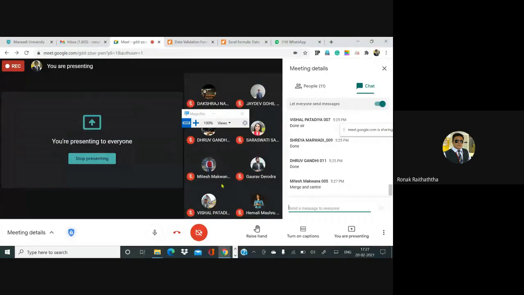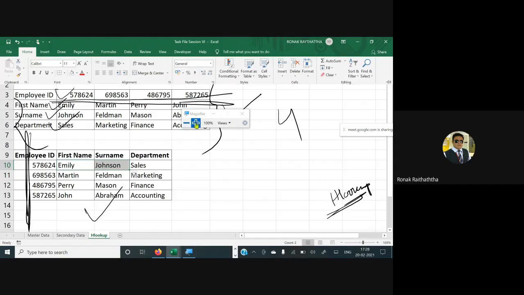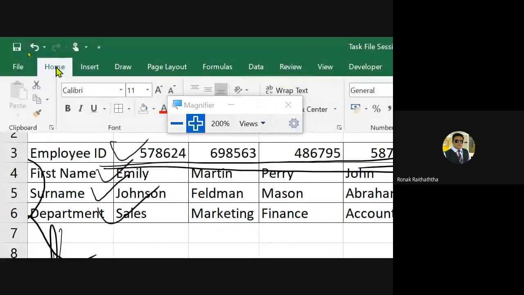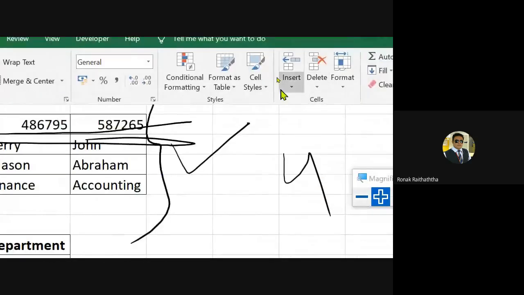Okay, merge and center is one option which is given by Mr. Mitesh. Good try, but merge and center is not the option which we can use here, because in merge the value of one cell goes out. Say if you select those two cells, Emily and Johnson, and try to merge them using merge and center, I'm in the home tab and going to merge and center like this.